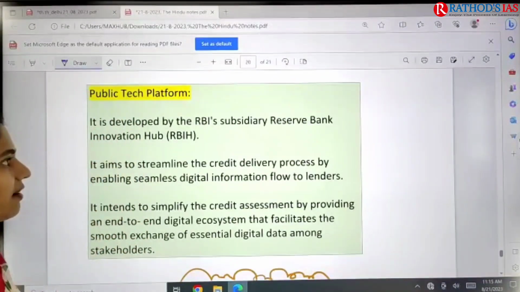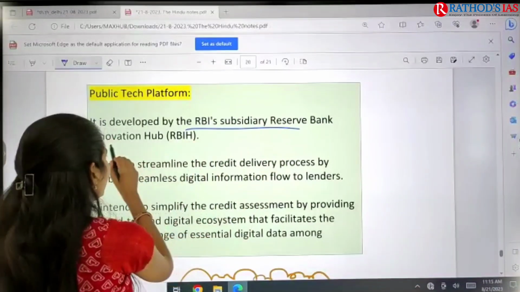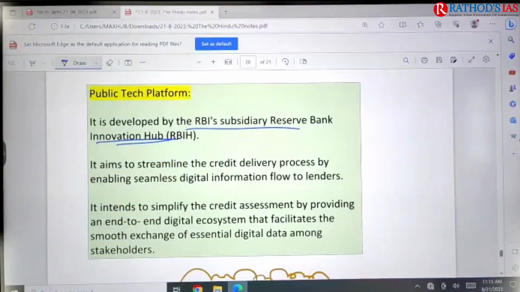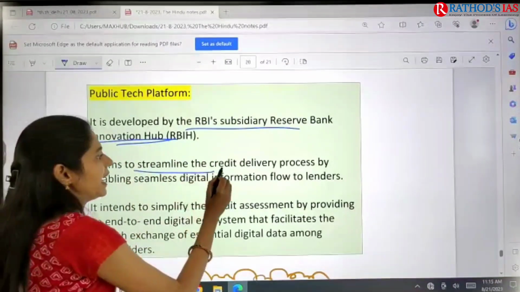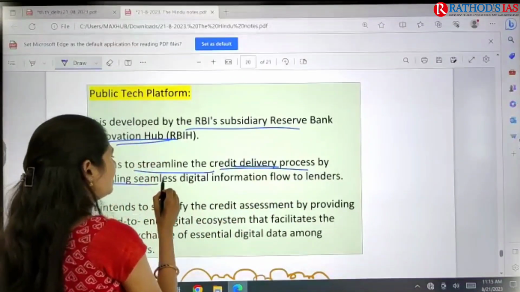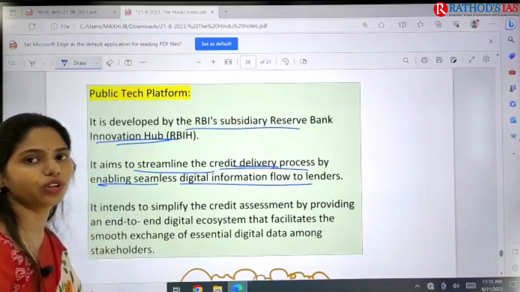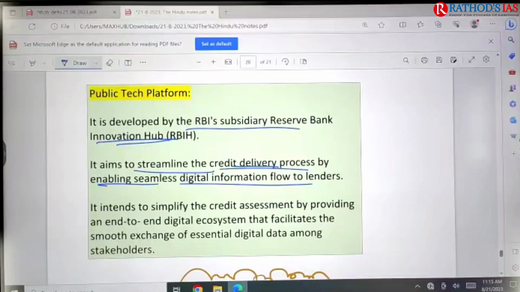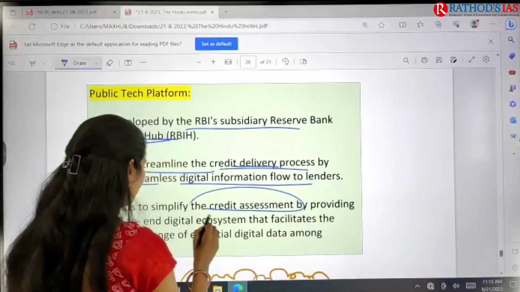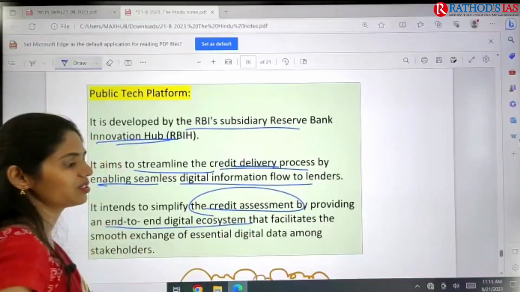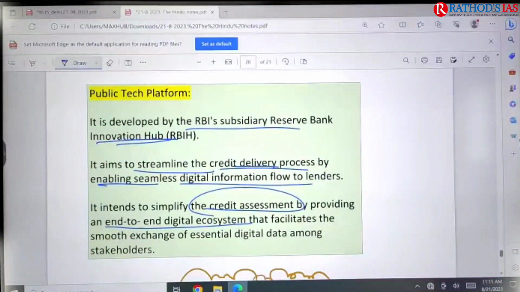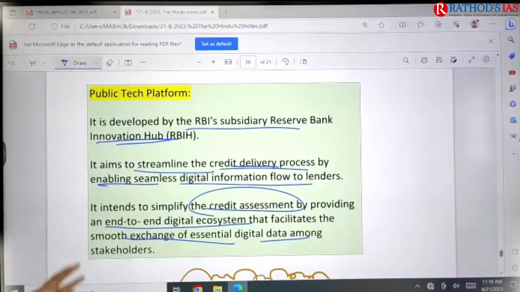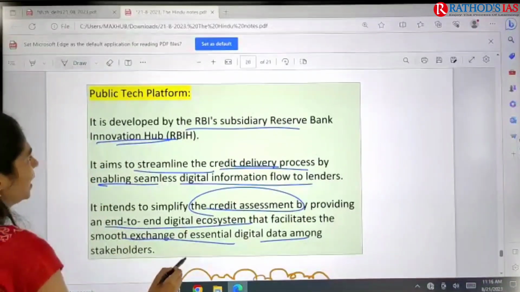This platform is developed by RBI subsidiary Reserve Bank Innovation Hub, and it aims to streamline the credit delivery process by enabling seamless digital information flow to lenders. There will be a normal flow of information to the lenders, and it will also simplify credit assessment. It will provide an end-to-end digital ecosystem so that it will facilitate smooth exchange of essential digital data among the stakeholders. So this is about this public tech platform.